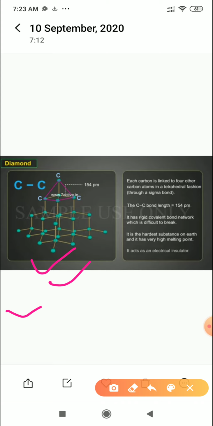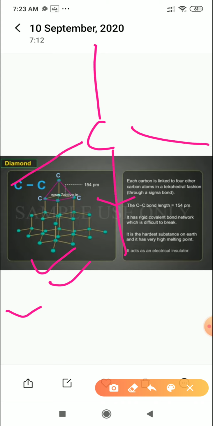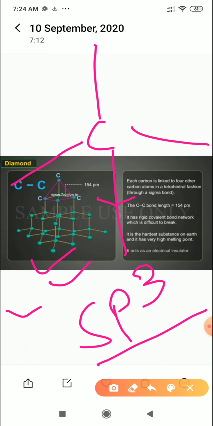Now let's read about the points. Each carbon is linked to 4 other carbon atoms in a tetrahedral fashion. Now what is tetrahedral? Tetrahedral is like this: this is the carbon which is attached with another one. This structure is called tetrahedral. If you see the hybridization, there is sp3 hybridization. The hybridization is not in your course yet. You will study hybridization in 11th class. In the case of a diamond, the hybridization is sp3. How, I will tell you later in 11th class. So this is the tetrahedral fashion.